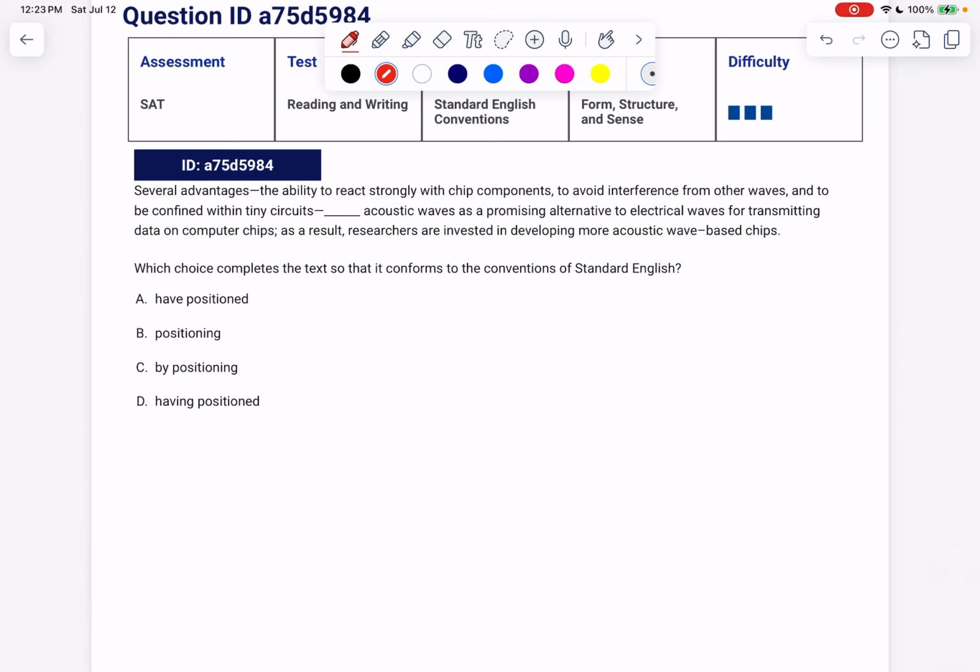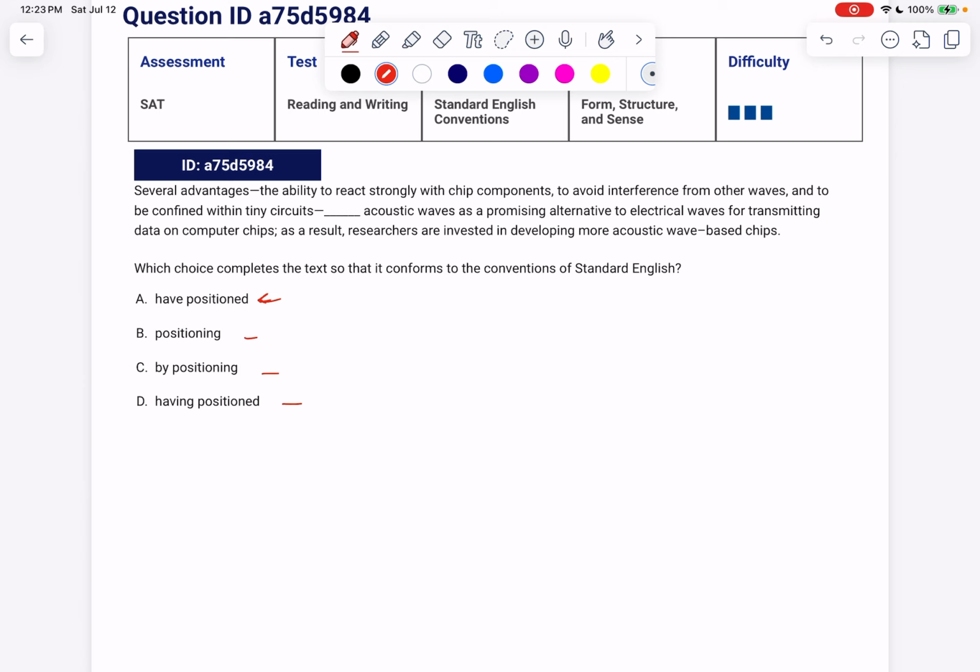Looking at the answer choices here, notice I have finite, non-finite, non-finite, non-finite. So this one here is getting my attention at the moment, but let's double check by reading and seeing if we can find a good reason why we want the finite rather than the non-finite. So, several advantages.